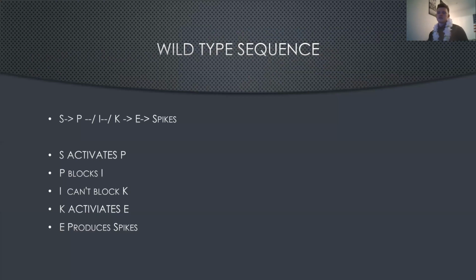So here's the wild type sequence. So the wild type sequence, we have S, P, I, K, and E, which lead to spike production. So in this sequence, S activates P, P blocks I. So since P blocks I, I can't block K. So K goes on to activate E, and E produces the spikes. So that's just a normal wild type sequence.